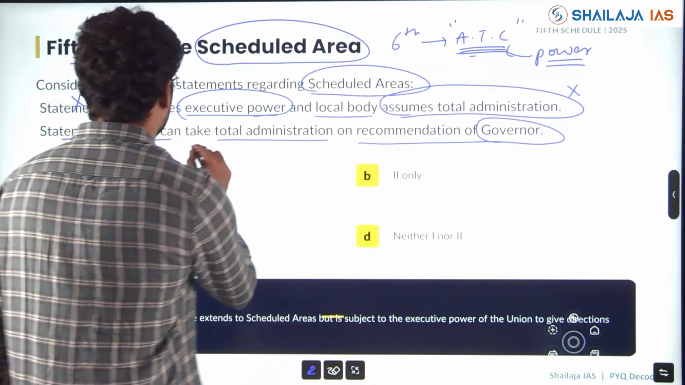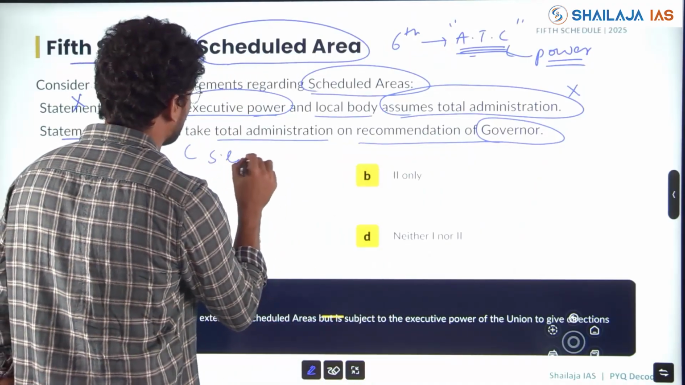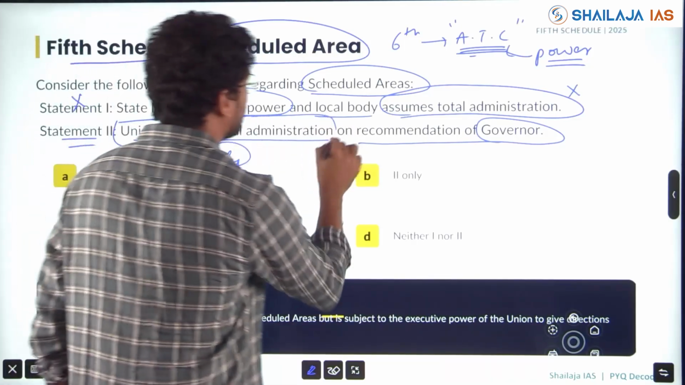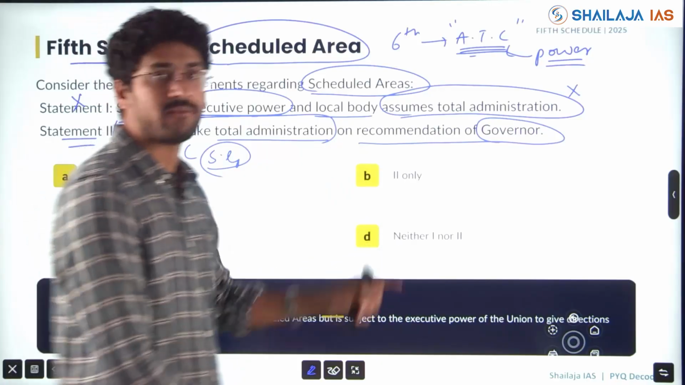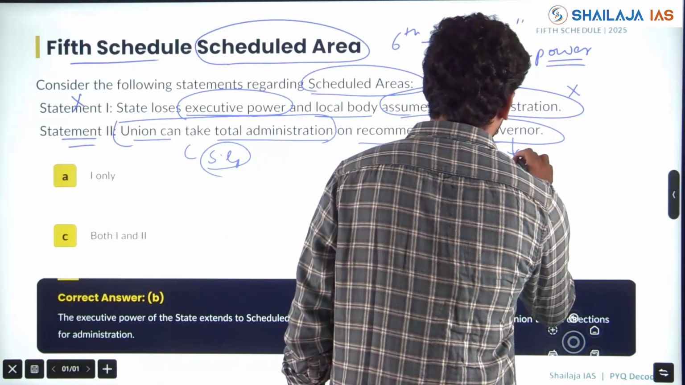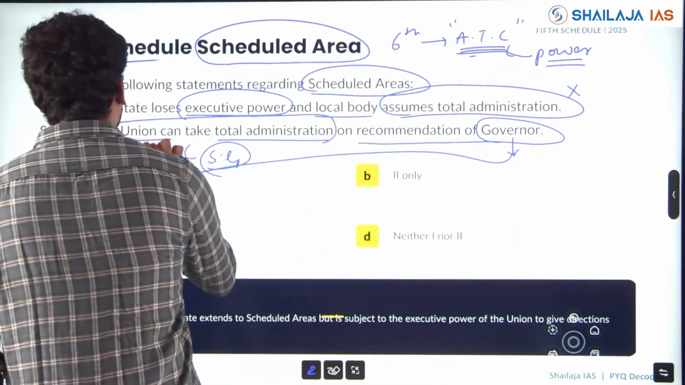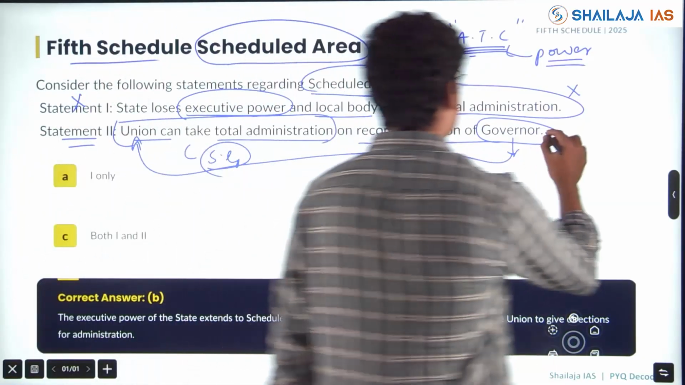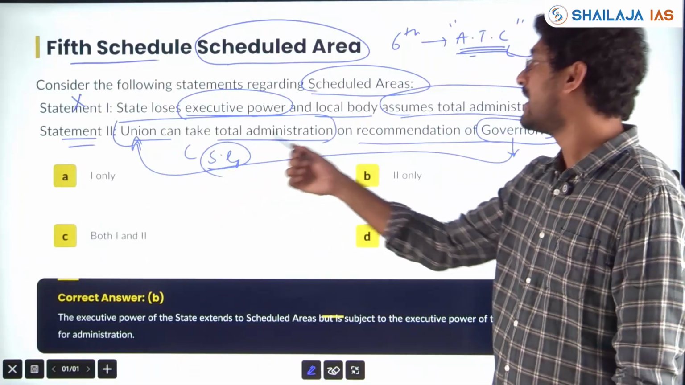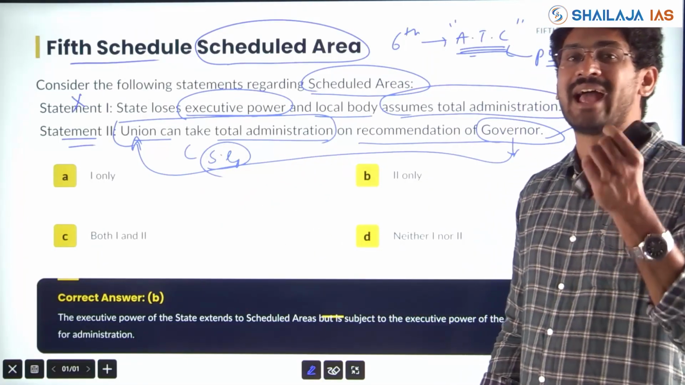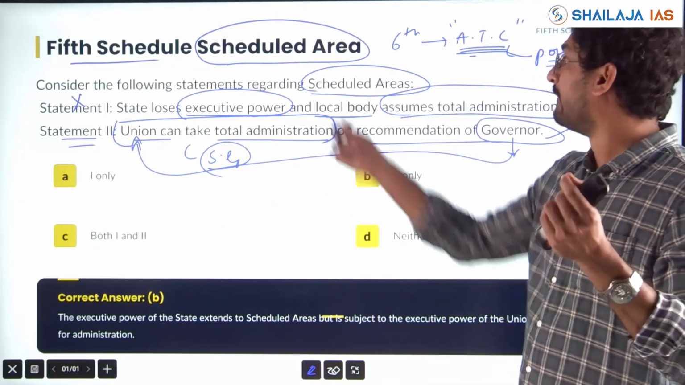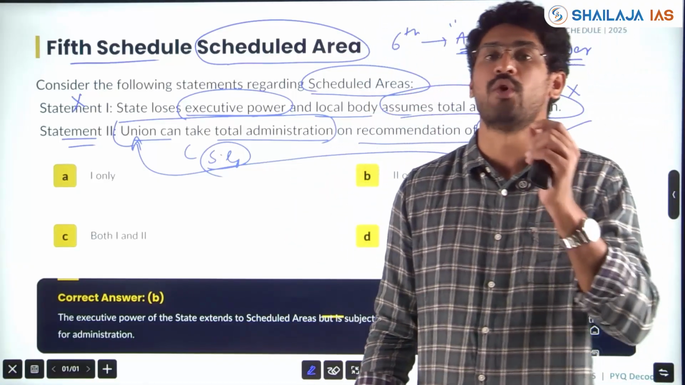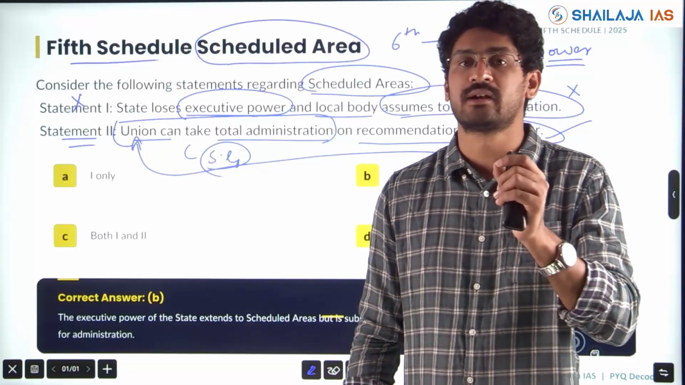Including state government under President's rule, states themselves can come under President's rule and the Union can take over the total administration. In the same way, if there is misadministration, or if the Union deems fit, the President deems fit based on the Governor's recommendation, the Union can take total administration. You need to have clarity on scheduled areas, the 5th Schedule, the 6th Schedule, and what bodies can do, what the central government can do, what the President can do, and what the Governor can do.